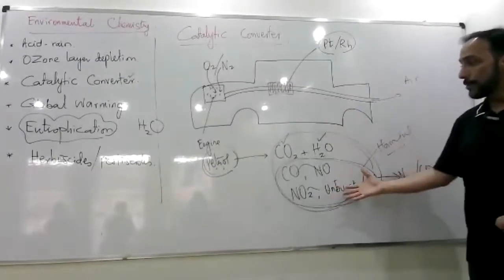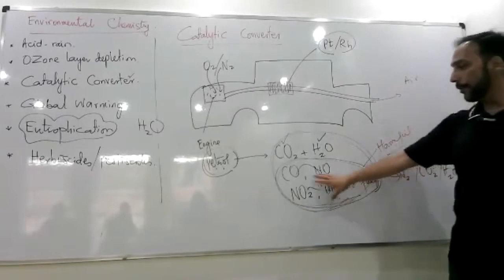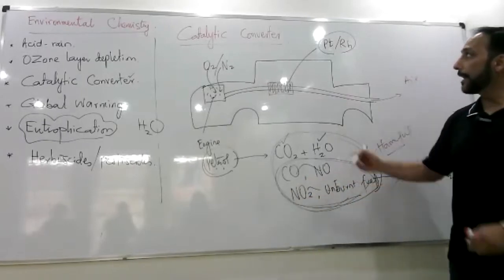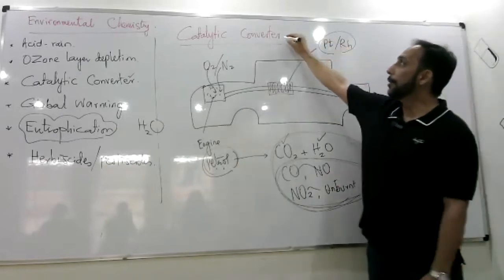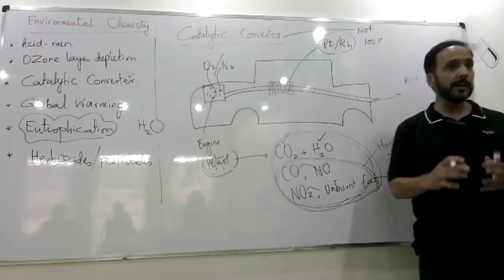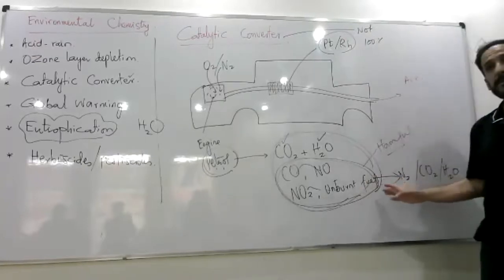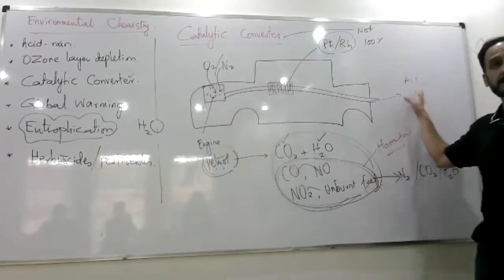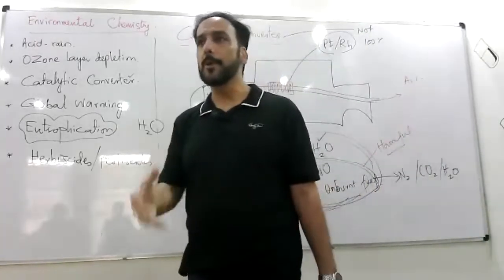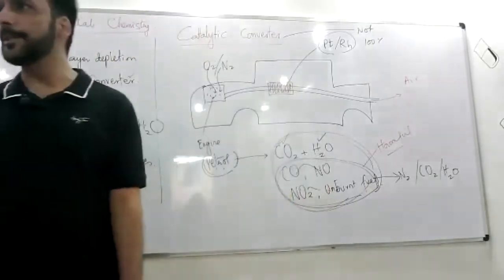But their job is to make sure that these harmful oxides do not enter into the air. But you need to remember again that catalytic converters are not 100% efficient. I mean, they try their best, but they're not 100% efficient. So some of the exhaust fumes of the combustion of petrol cars do have some harmful oxides in them. These kinds of things come in MCQs.